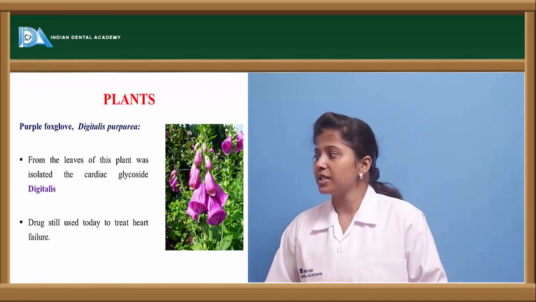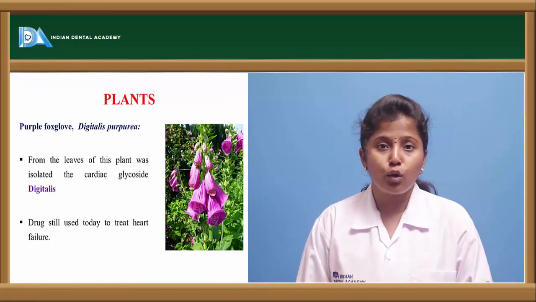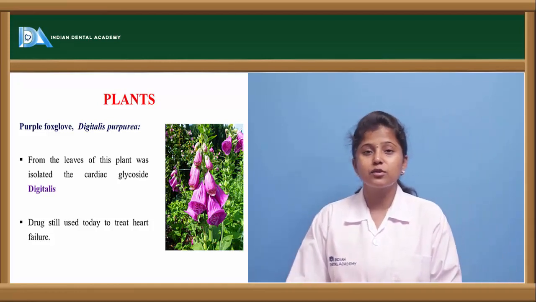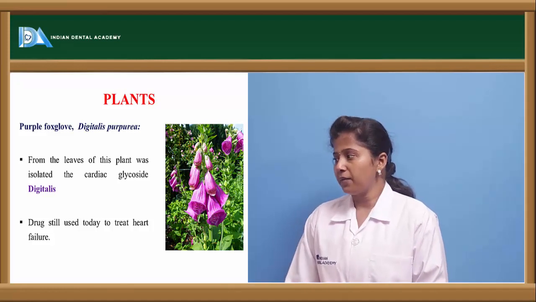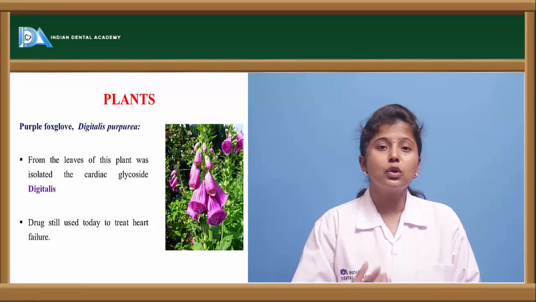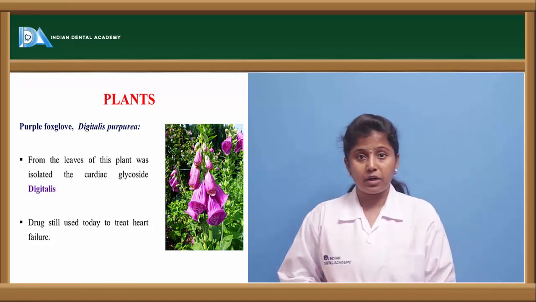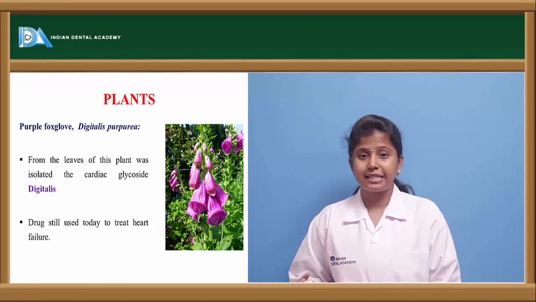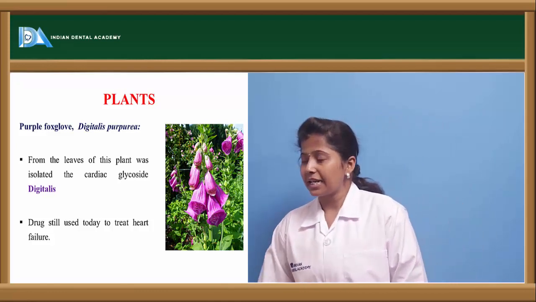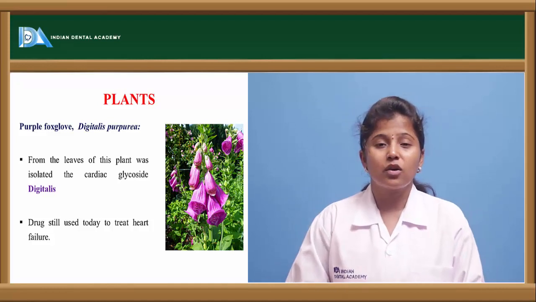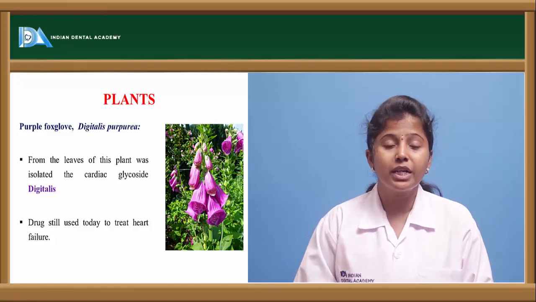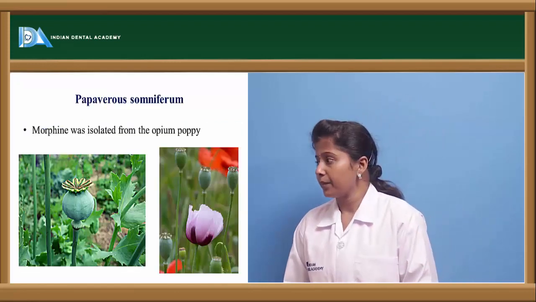We see the plant sources. Here we can see purple foxglove, which is also called Digitalis purpurea. The leaves of the digitalis plant are used in order to extract the glycoside, a useful product, and that glycoside is called digitalis. This drug, digitalis or digoxin, is very useful in order to treat congestive heart failure.